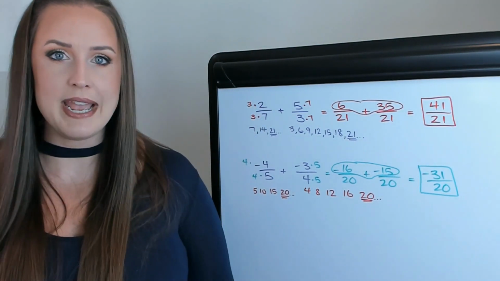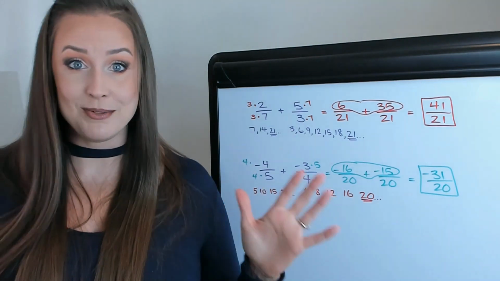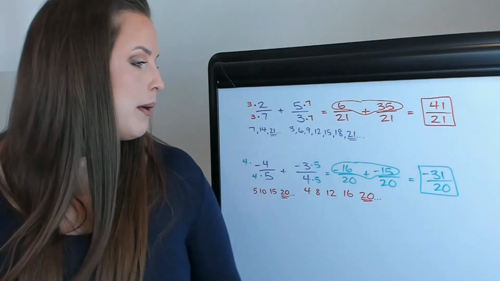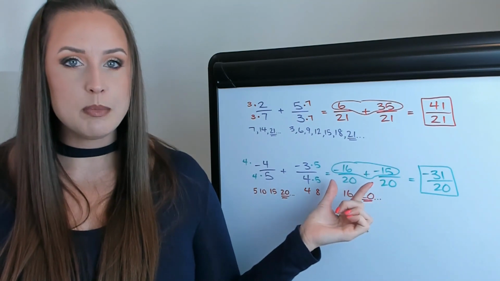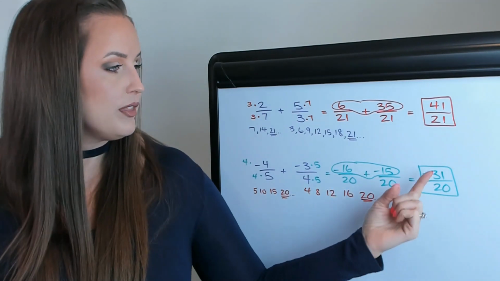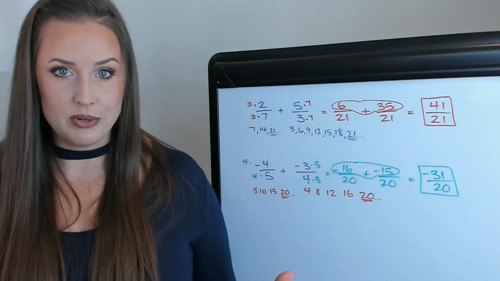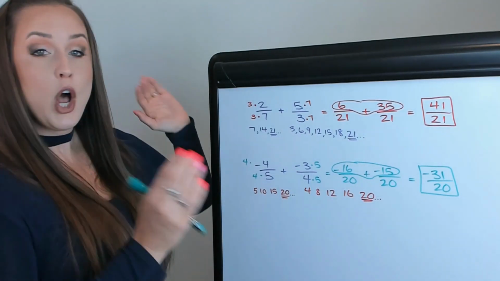I can touch on negatives extensively in another video if anyone's interested. Let me know. But for now, when you're adding two negatives, add the numbers themselves and keep the negative sign. And then you're good to go. This can't be reduced anymore, so we're in lowest terms. So I hope that this helps.